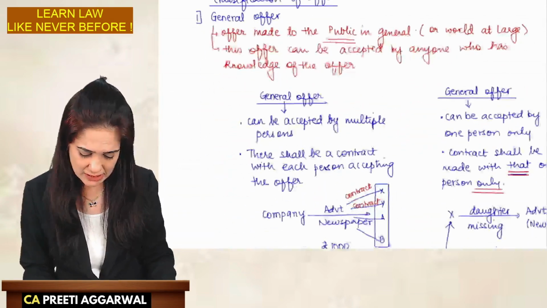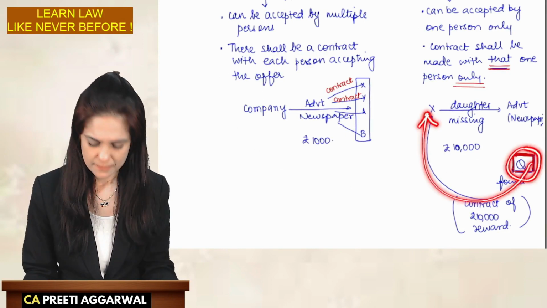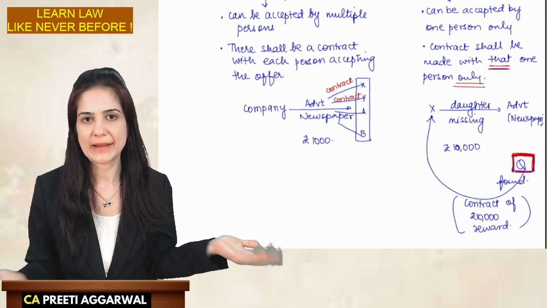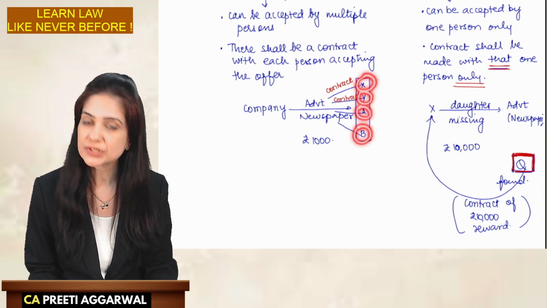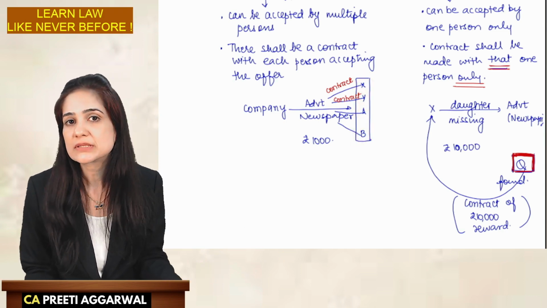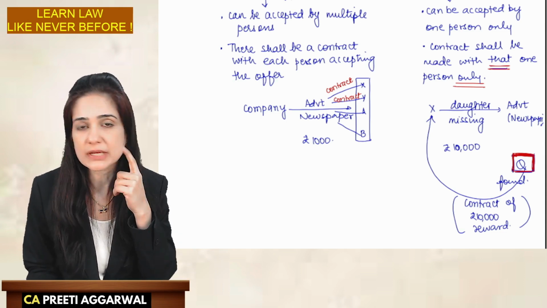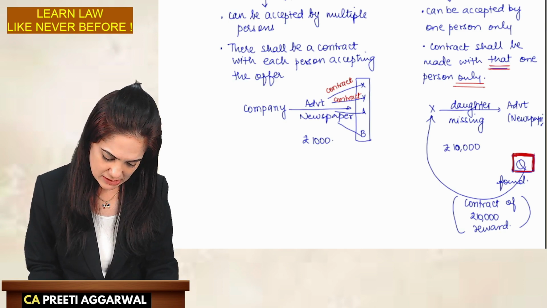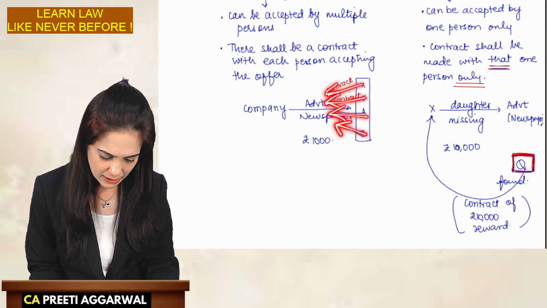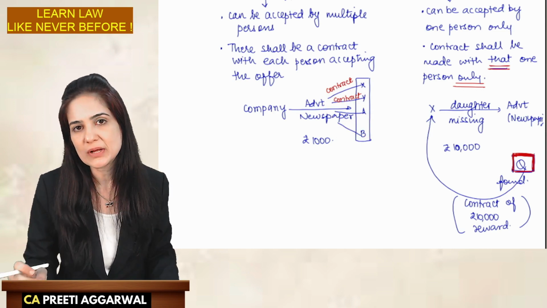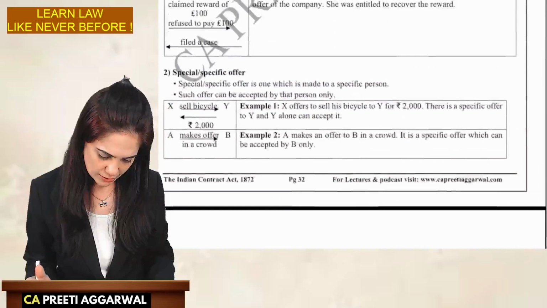So in this case, Q found the daughter, fulfilled the conditions, claimed the reward. Here they used the cream. Yes, they used the cream, but they still got pimples. They proved it: it is not cured, it is because of your cream only. So in this case, they are claiming the reward. So contract can be made only when the people follow the terms and conditions of the offer, right?